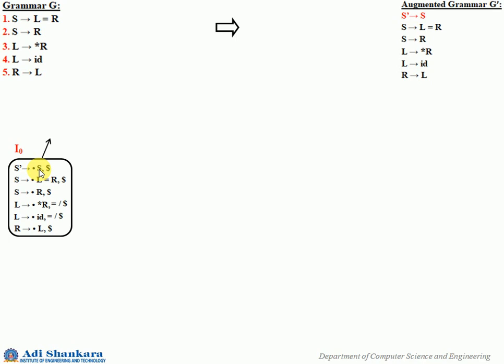So you have S transition, which will take you to S dash gives S dot. Here one thing you need to consider: when you do that transition, the look ahead will be the same.